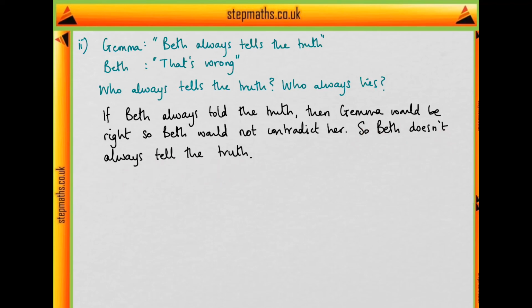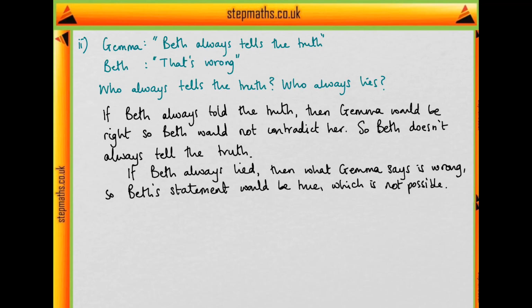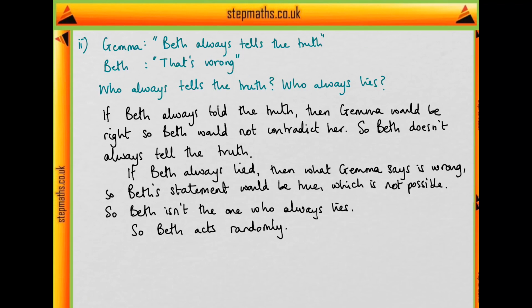Now suppose Beth was the one who always lied. Then Gemma's statement is wrong. So when Beth says that she's wrong, she's actually telling the truth. But that's not possible if she's the one who always lies. So Beth can't be the one who always lies either, and so Beth must be the one who sometimes tells the truth and sometimes lies. But then if Beth acts randomly, she isn't the one who always tells the truth.